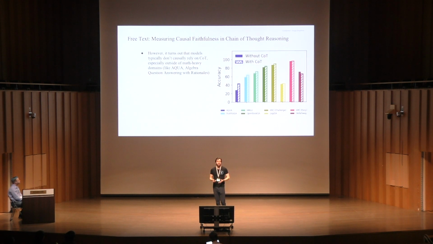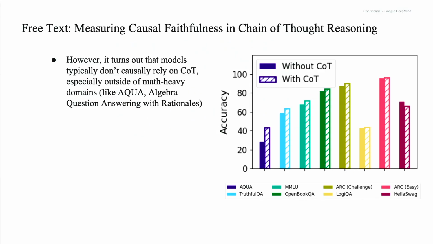But the problem, I think, with this kind of strategy is that it turns out models typically don't rely on chain of thought, especially outside of math-heavy domains. So in this plot, you can see the solid bars show the performance without chain of thought. The dashed bars show with chain of thought. On the left, you have AQuA, where this chain of thought does help performance. But on a lot of these data sets, the performance is quite close. The models actually can get the final answer without any chain of thought.